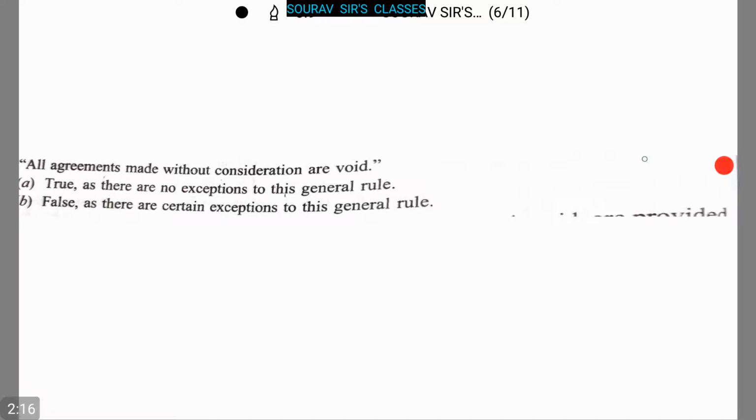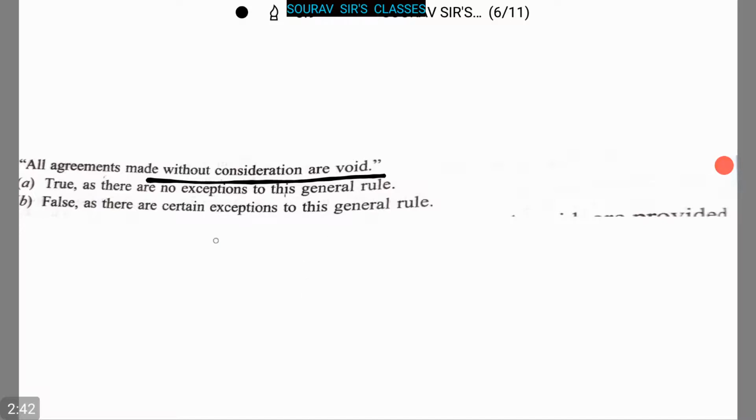Okay, now let's proceed to the next question, which is: all agreements made without consideration are void. We have to answer this as true or false. Option A, true, as there are no exceptions to this general rule, or option B, false, as there are certain exceptions to this general rule.